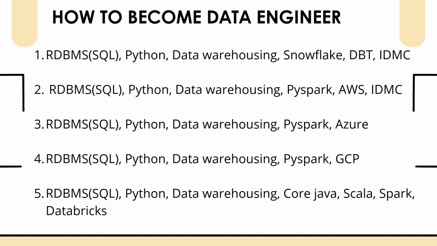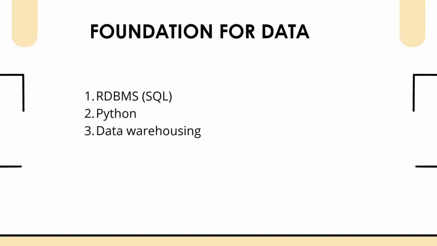So what is the common foundation for data which you should know? RDBMS you must know, using SQL, and Python you should know, and then data warehousing you should know. If you know these three concepts, that means you know the basic fundamentals of data engineering, and then you can start your tools later on, right? So we have to start with RDBMS, Python, and data warehousing. These are some of the core fundamental topics which you must know if you want to become a data engineer. So we'll start with that.